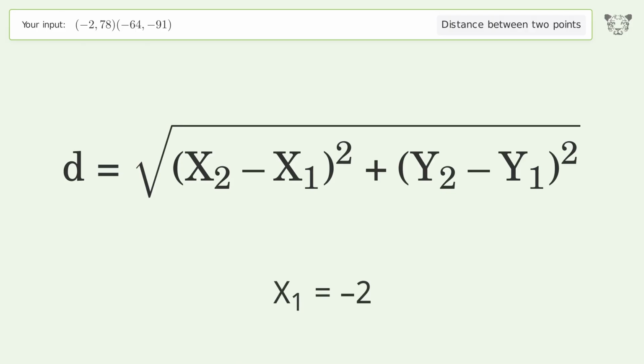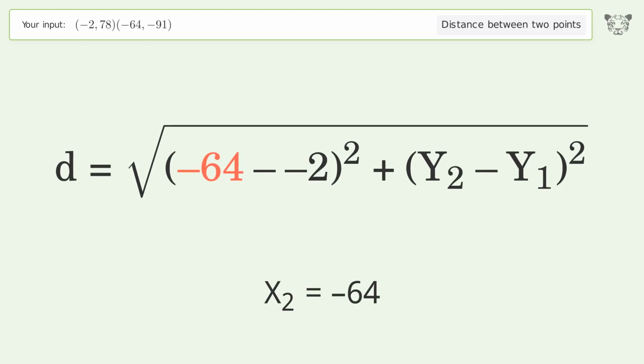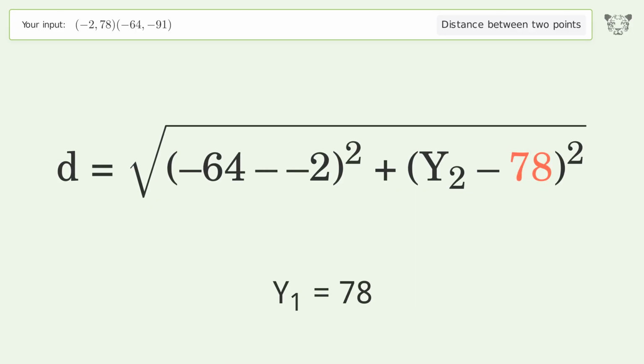x1 equals -2. x2 equals -64. y1 equals 78. y2 equals -91.